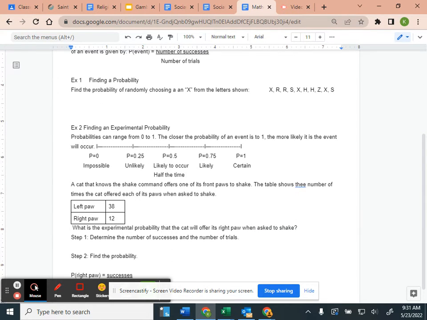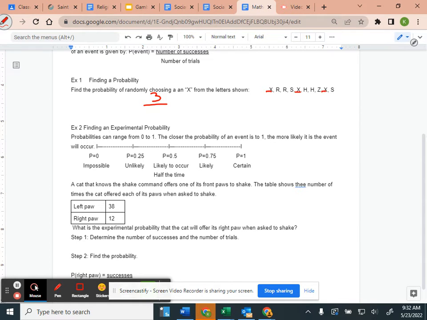Find the probability of randomly choosing an X from the letters shown. So what is going to be my first number? Look at our letters. We have X, R, R, S, X, H, H, Z, X, S. If I reach my hand into a bag and pull out a letter, how many chances do I have of pulling out an X? Zoe? Where did you get 3 from? Because there are 3 X's.